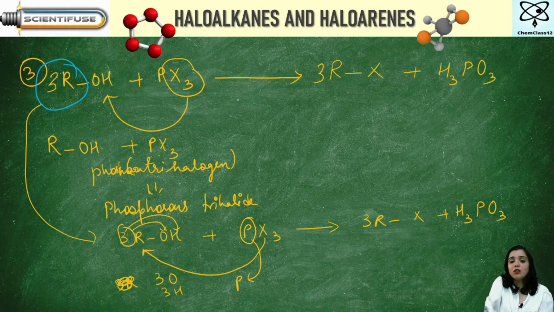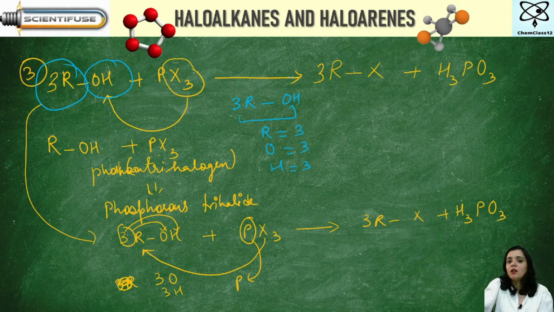So when I take 3 alkyl groups here, it doesn't mean just alkyl groups. It means what? How many R groups? 3. How many oxygen? 3. How many hydrogen? 3. Then I say that this X is going to go and attach here, and this is going to come out. So along with what else will be left?